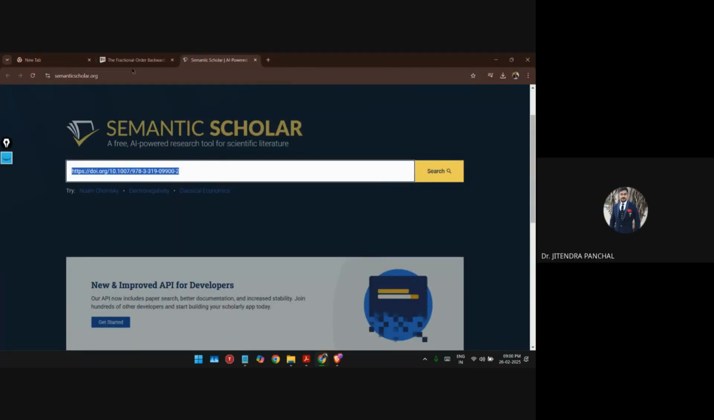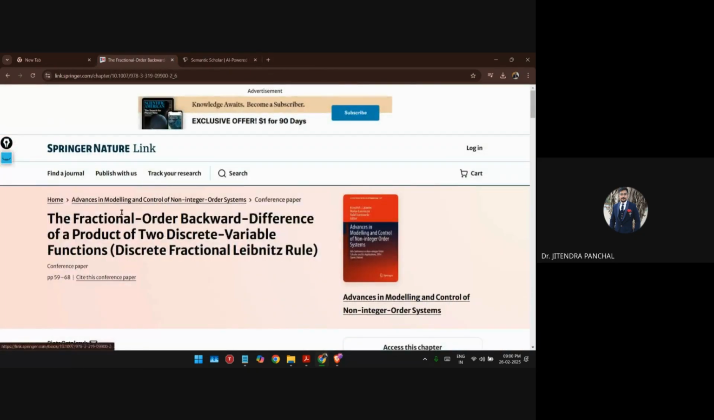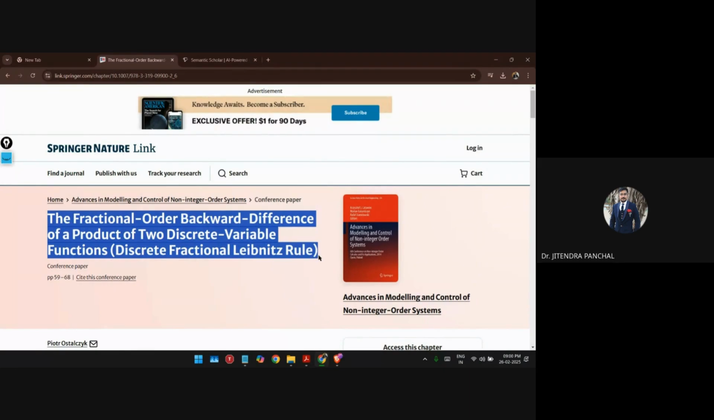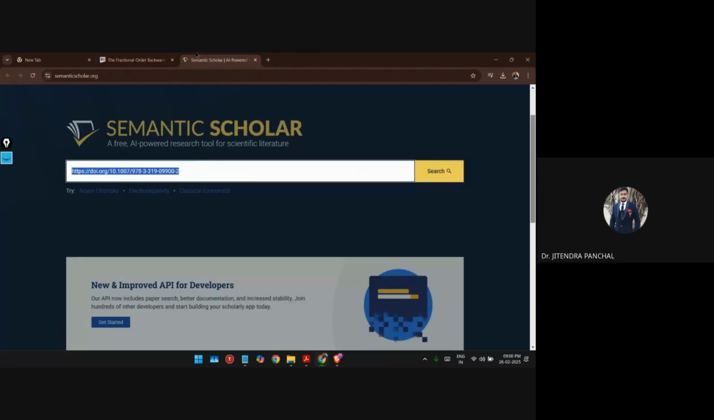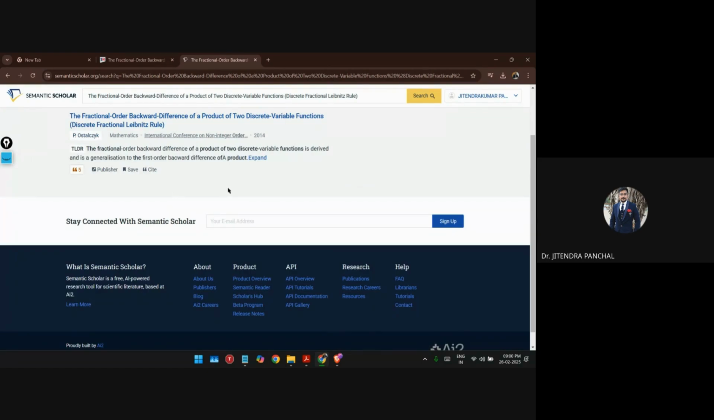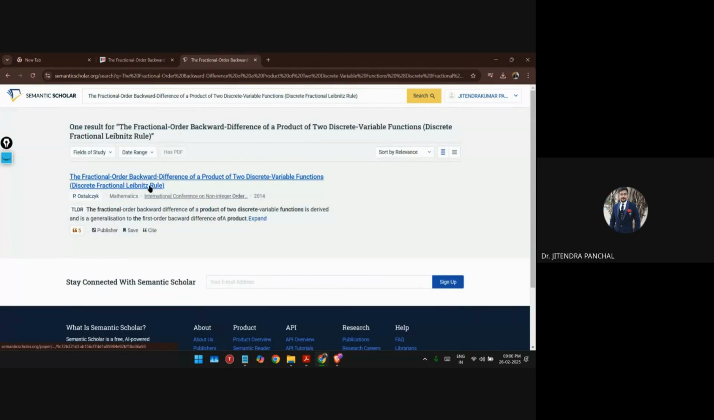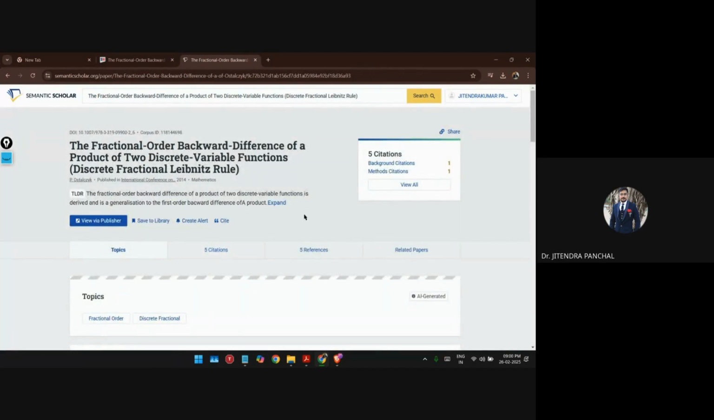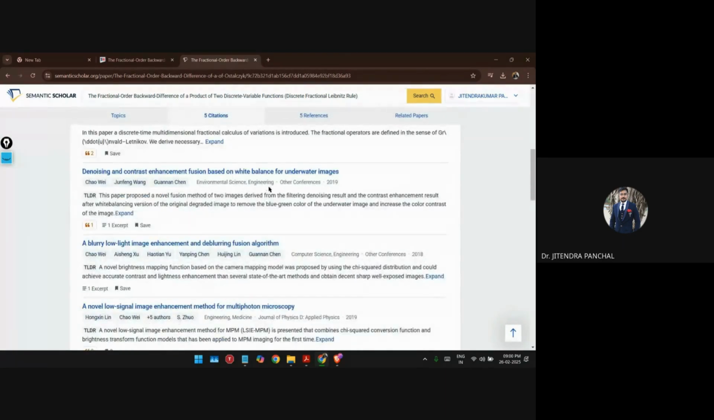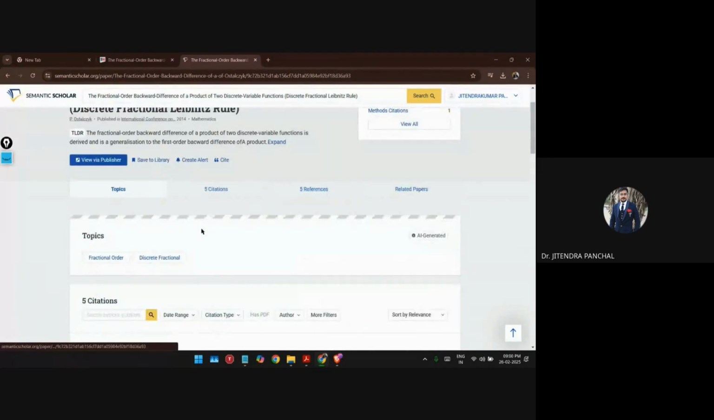So here, what you can do, you can simply take the title of any document. Let me try to open this in this portal. Semantic Scholar, this portal also provides you free of cost research papers, those which are openly accessible, right? So here you can see, let's try to open this, whether it is freely available or not. Yes, it's not available over here, right?